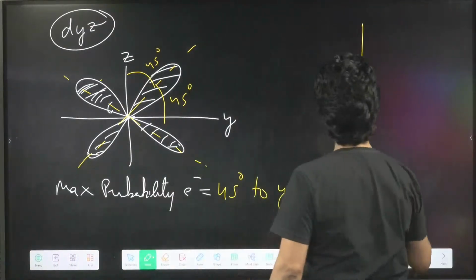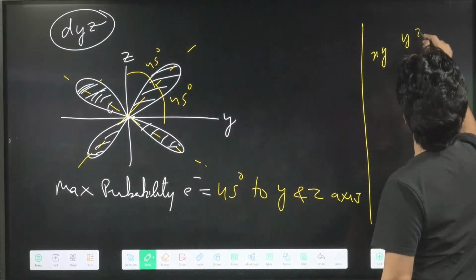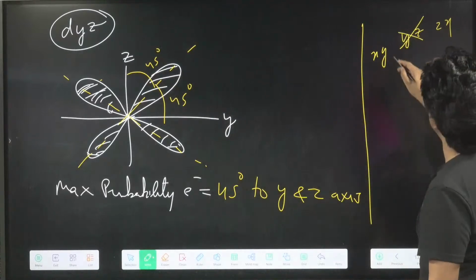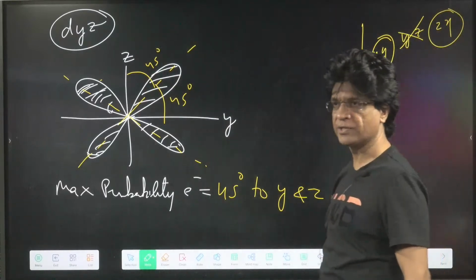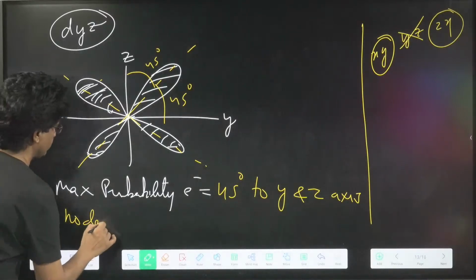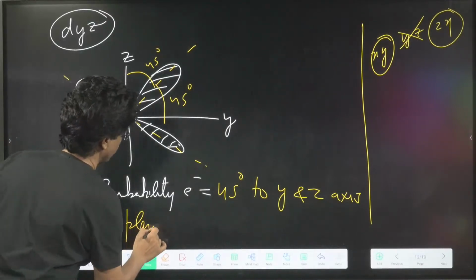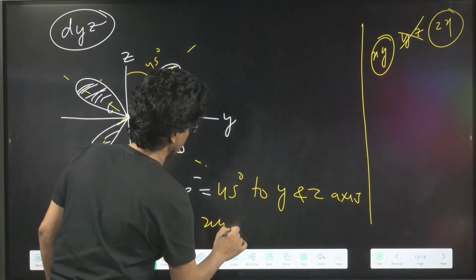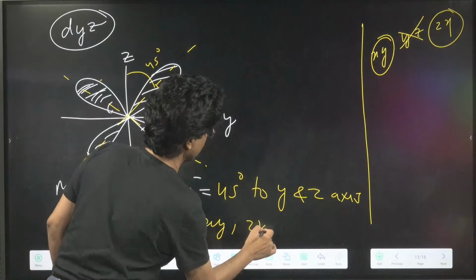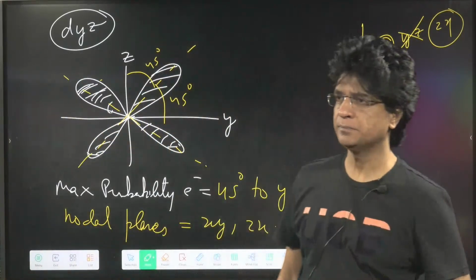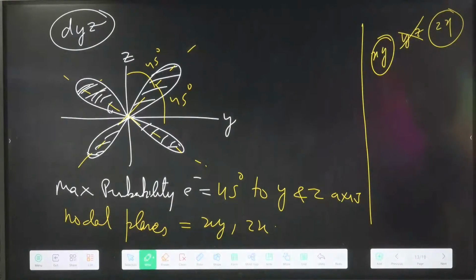Now, since the planes are xy, yz, and zx, this is what? yz. Remove yz, the remaining two will be the nodal planes. So the nodal planes will be xy and zx. Okay? Good one. Very good.